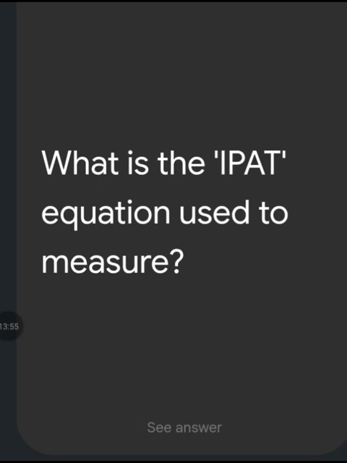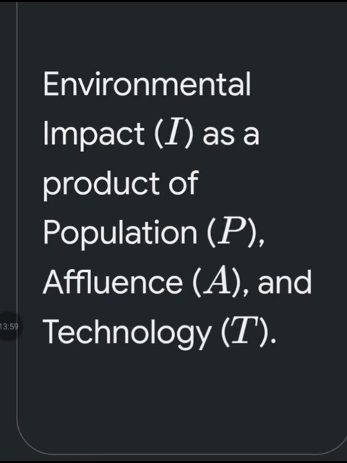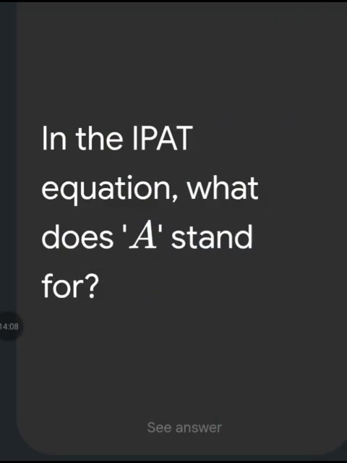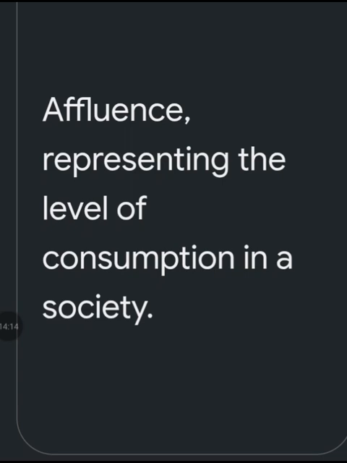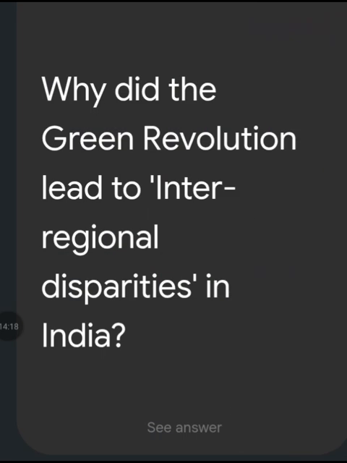What is the IPAT equation used to measure? Environmental impact I as a product of population P, affluence A, and technology T. In the IPAT equation, what does A stand for? Affluence, representing the level of consumption in a society.